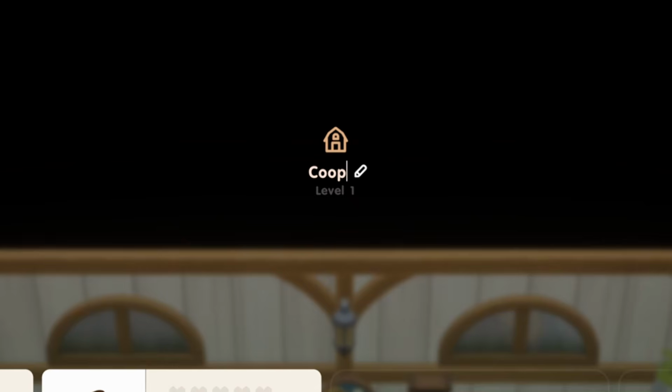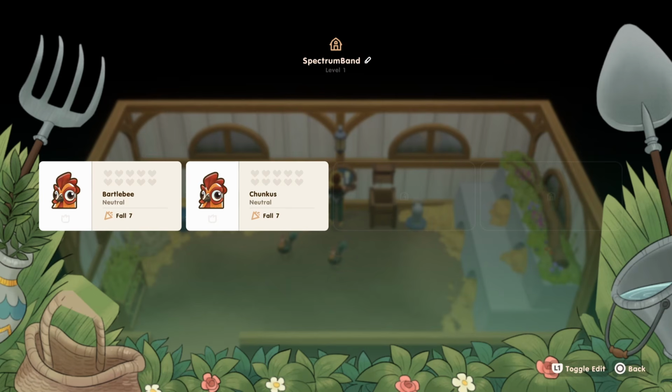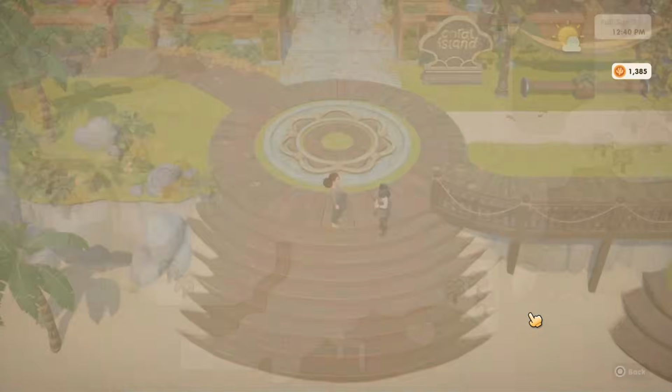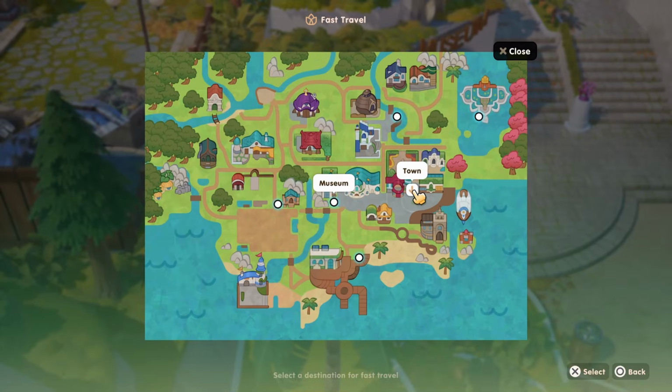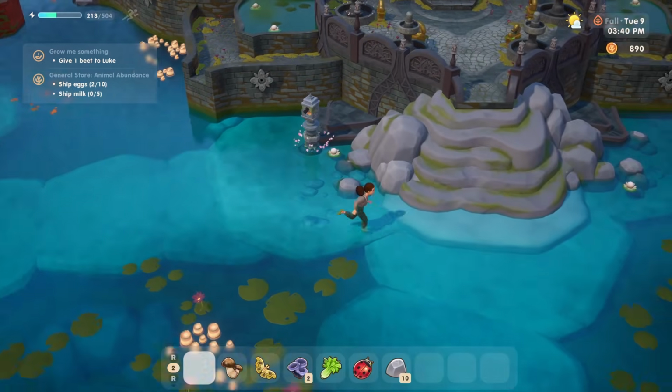You can trade bronze ingots for a chicken coop, call it Spectrum Ban, and adopt chickens named Chunkus and Bartleby, who you can then pet every day. You can make Yuri romance develop in a place called Monkey Lane. You can dematerialize its stone altars to immediately transport to the offering ground of the flower goddess.